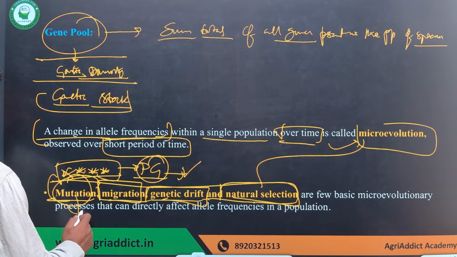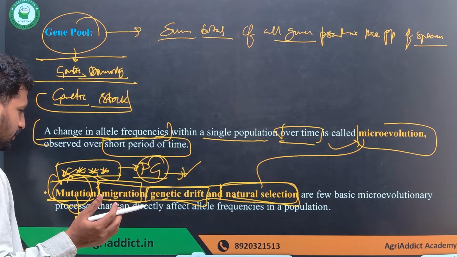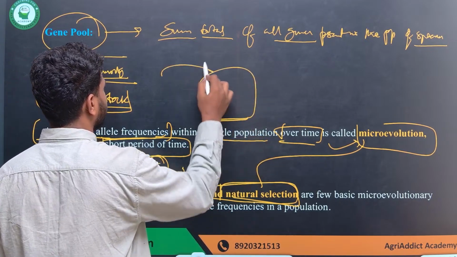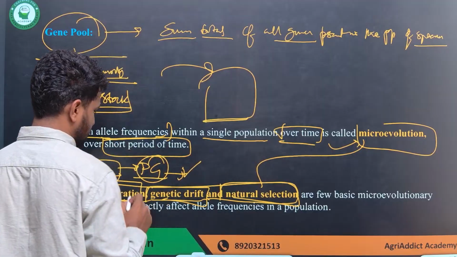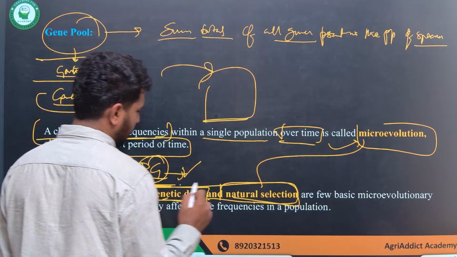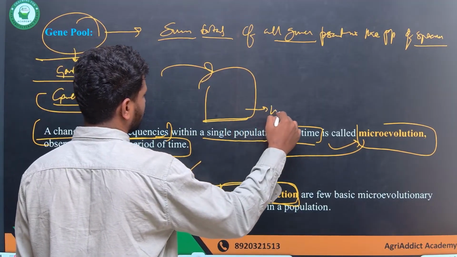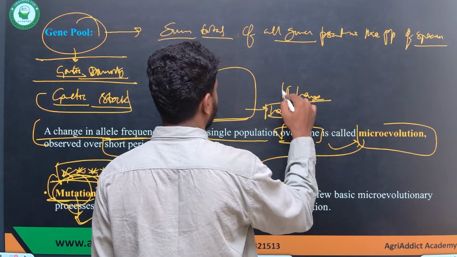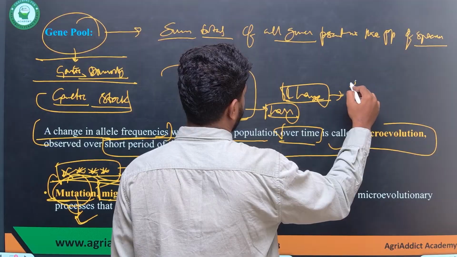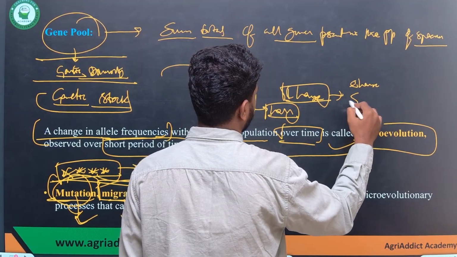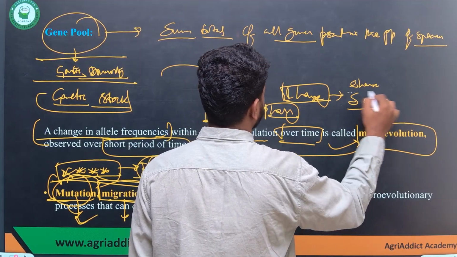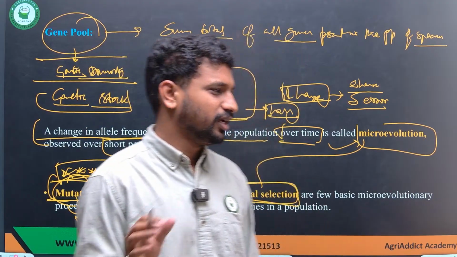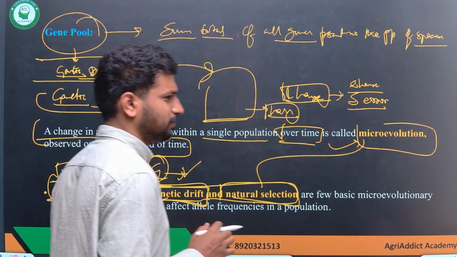So what is the meaning? Mutation, you all know it. It is a sudden and heritable change. What is migration? Migration is when new individuals come into a population. And genetic drift is a random loss of or random change in the allelic frequency, either due to chance or by sampling error. This is what genetic drift means, and if you remember, I have clearly explained genetic drift in my master classes.